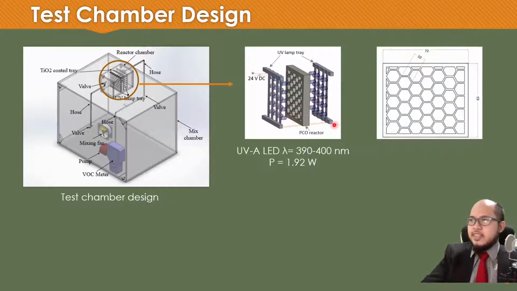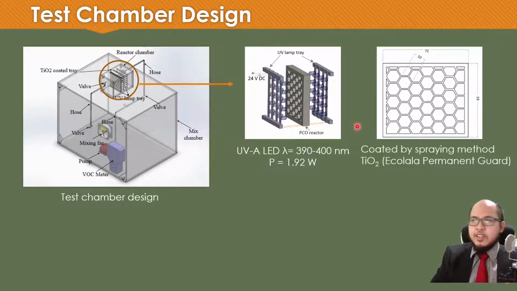And this is the detail of the PCO reactor. The PCO reactor is coated by spraying method. The titania is the Ecolala permanent guard. And the HCHO or the formaldehyde is injected inside the chamber through this valve.